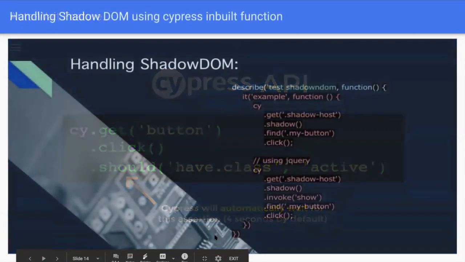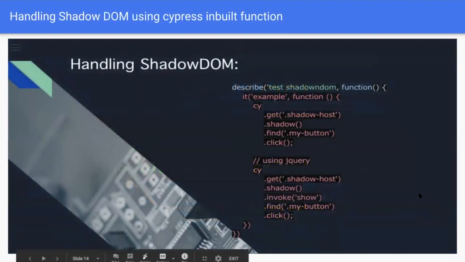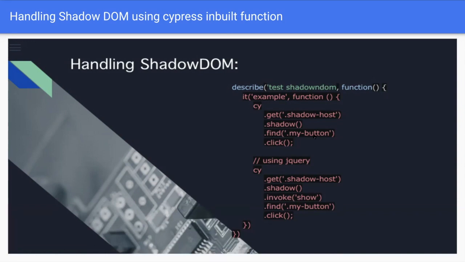And here is the interesting part. Most applications nowadays come with Shadow DOM, and interacting with Shadow DOM is very tricky when handling multiple applications. Cypress comes with a built-in feature, which we can see here: cy.get the shadow host, which is the parent element, and the built-in function .shadow().find(). Find is finding the child element, and then doing the action click. So Cypress overcomes Shadow DOM handling with a built-in feature, the shadow function.